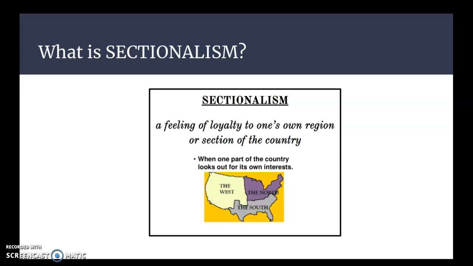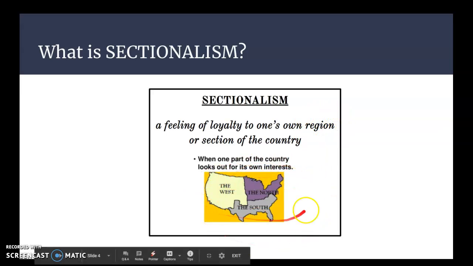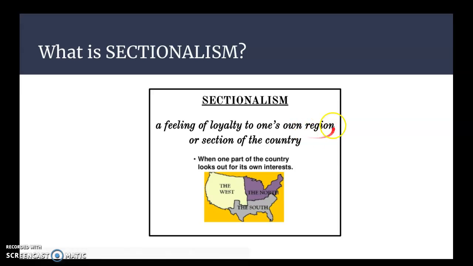All right, so what is sectionalism? Here is our definition that we're going to be going off of. Sectionalism is a feeling of loyalty to one's own region or section of the country. So the key word there is region. It's not loyalty to the whole country, it is to the specific region that you live in. Another way we could say that is when one part of the country looks out for its own interests.